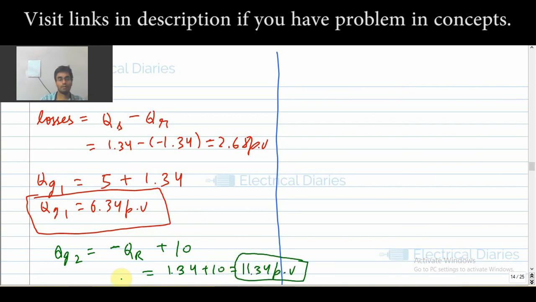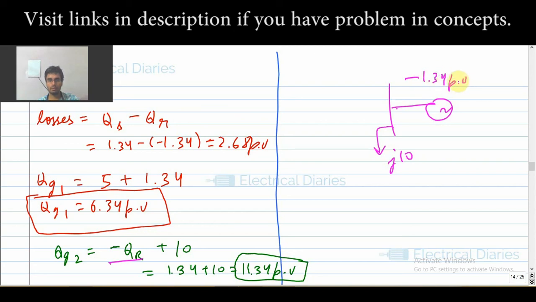Now you might have a doubt about why I have taken this negative sign here. The generator is supplying this load, that is j10, and the power received by this generator is minus 1.34 per unit.